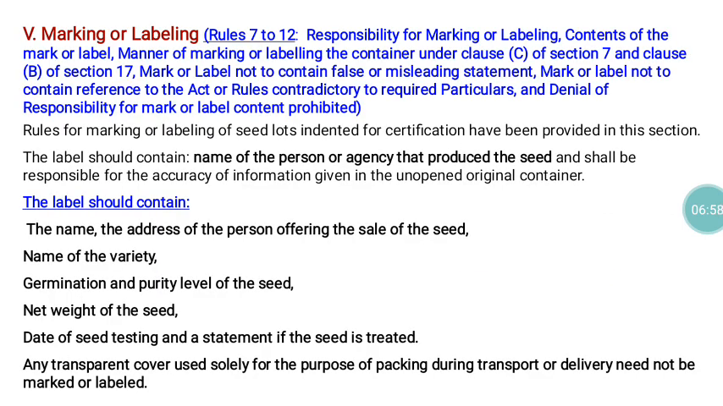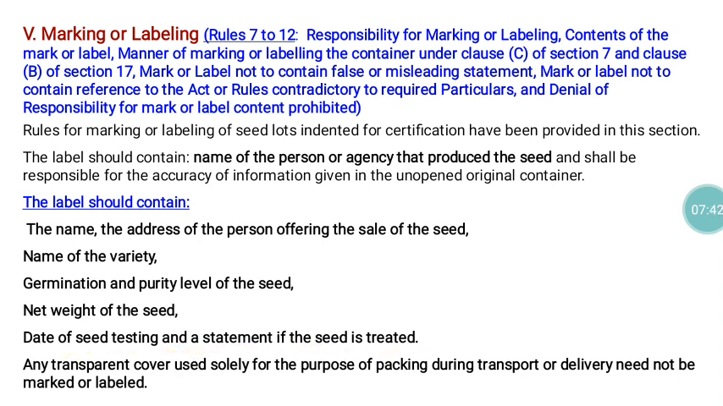Then this mainly deals with marking and labeling as per the Seed Act 1966, and labeling is compulsory but certification is voluntary. So Part 5 of the Seed Rules mainly tells about labeling information. Whoever is interested in selling produce in the market in the name of seed, it should be labeled. That label should contain the following information: name and address of the person offering the seeds for sale, name of the variety, germination and purity level of the seeds, net weight of the seeds, date of testing, and a statement if it is treated.